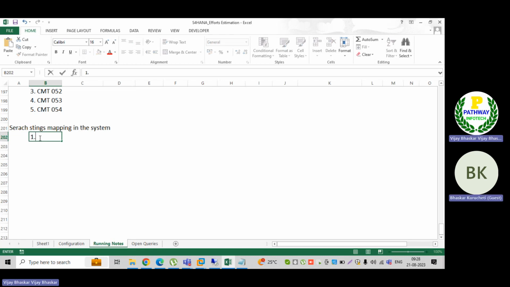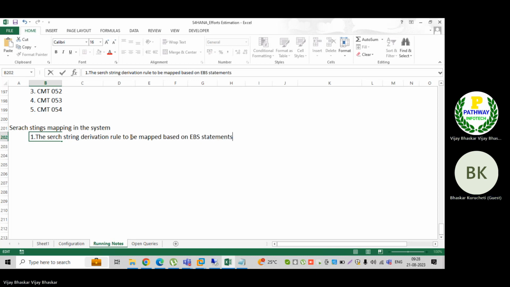Point number 1. We need to think about multiple ways. The first thing is that the search string derivation rule is to be mapped based on the EBS statement line, record number instead of record number 88.